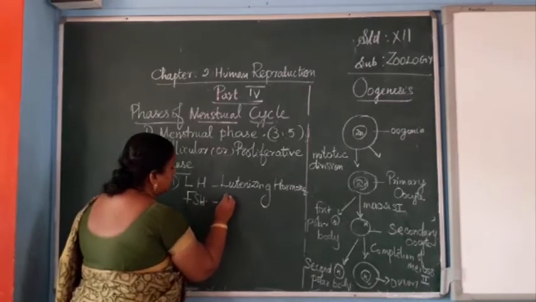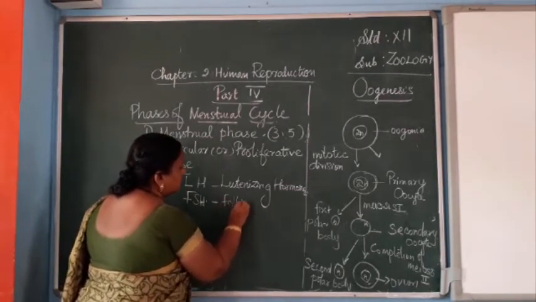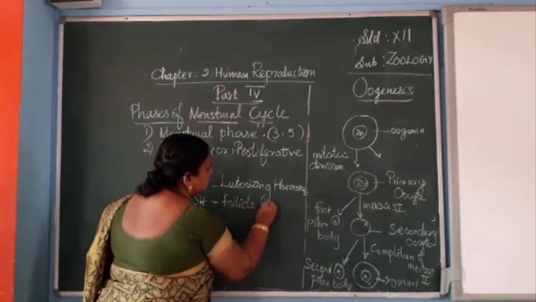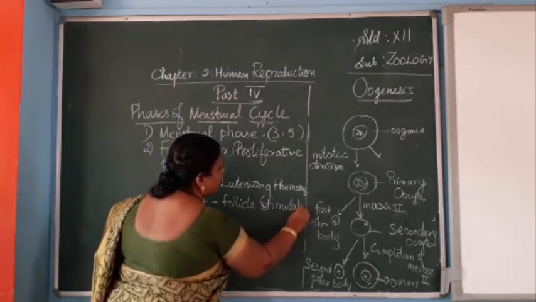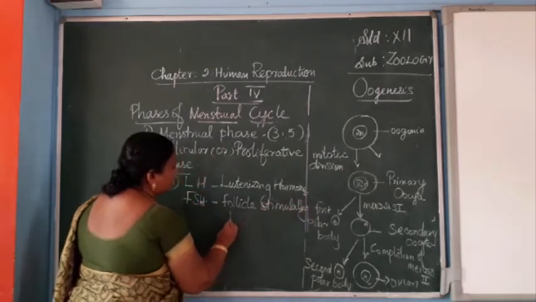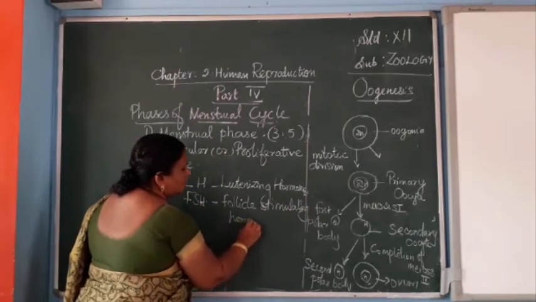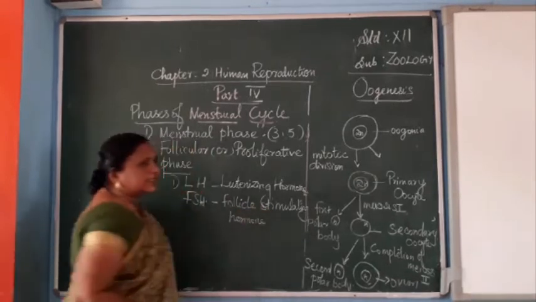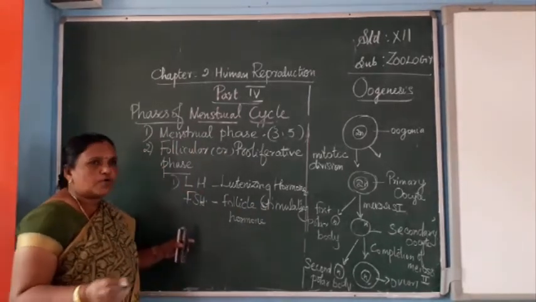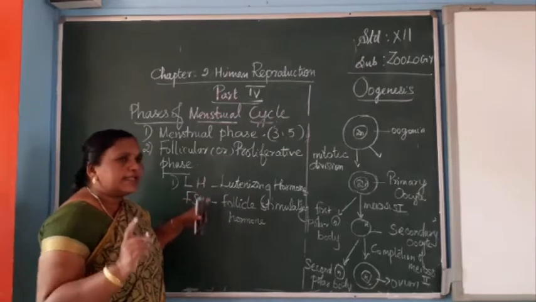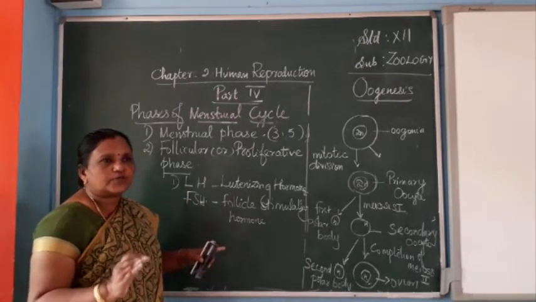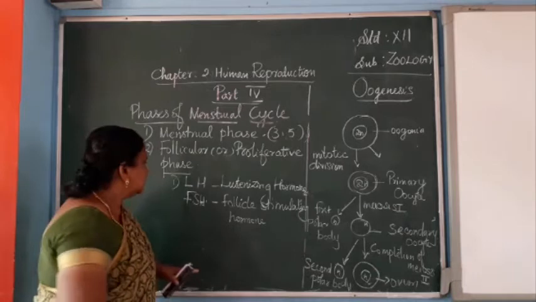FSH is follicle stimulating hormone. Both hormones will be secreted in more amount, and the endometrium will start to produce the follicle cells.